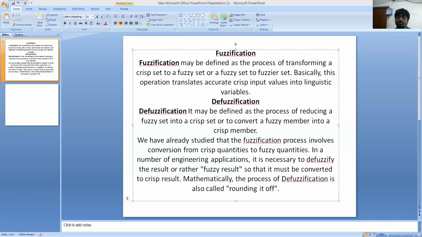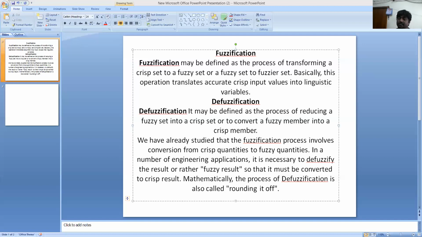Here the defuzzification methods are the maximum membership principle, the centroid method, the weighted average method, and center of sums. Next we go to defuzzification methods; we mainly have four in our syllabus, including center of sums, weighted average method, and centroid method.